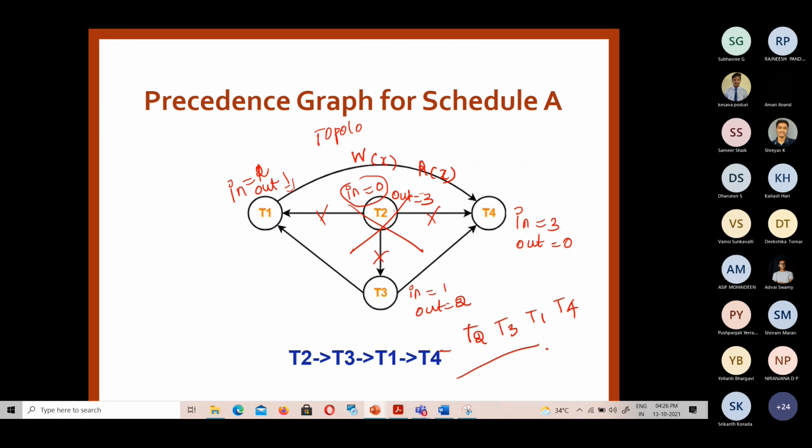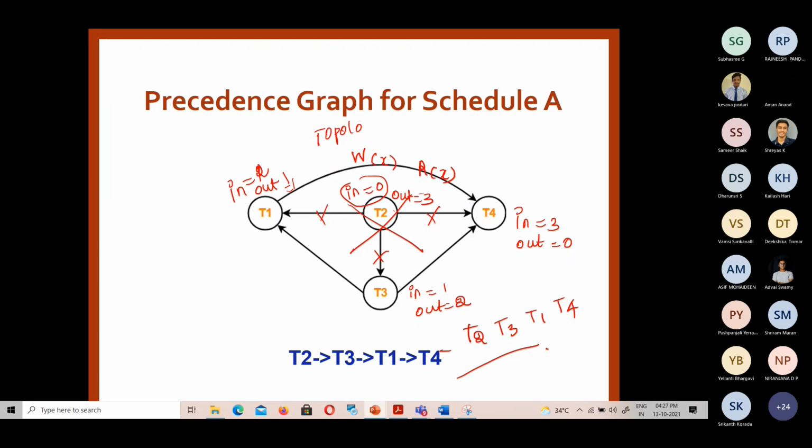This way we can find out whether the transactions are conflict serializable or not. Earlier we checked, by a series of swaps of non-conflicting instructions, whether it yields a serial order or not.